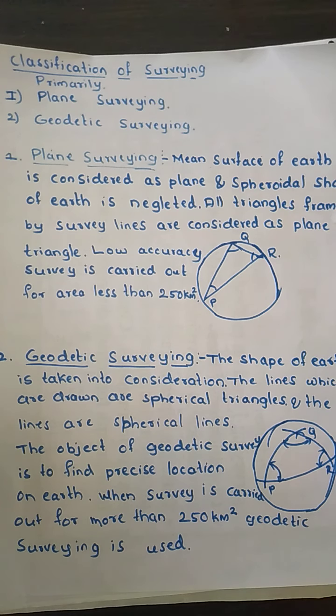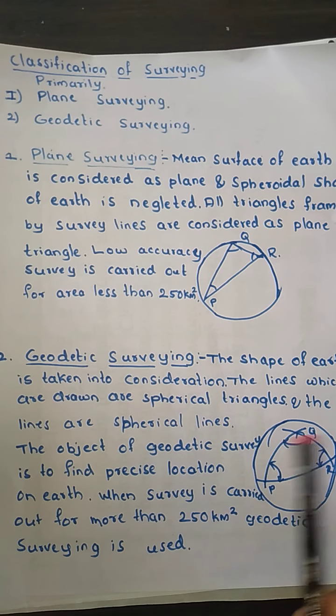In geodetic surveying, we consider that the earth's surface is spherical in shape, so whatever lines we get are spherical lines, and here we work with more accuracy. With more precise accuracy we do this geodetic surveying, and it is used where an area of more than 250 square kilometers has to be surveyed. That is what we need to take care of regarding geodetic surveying.